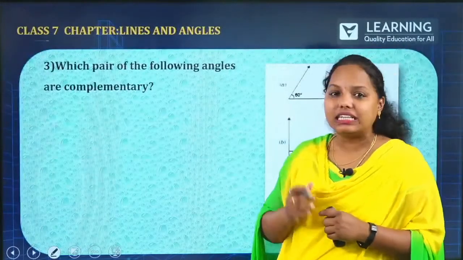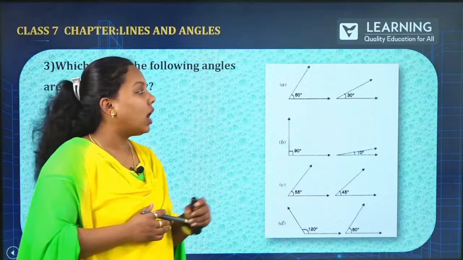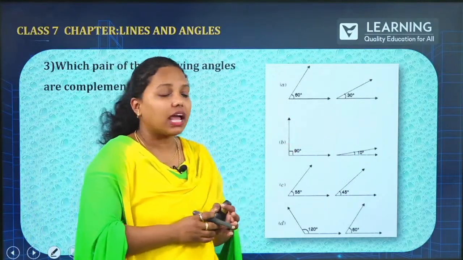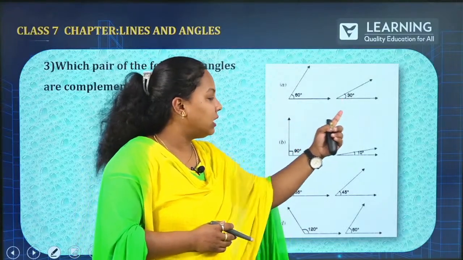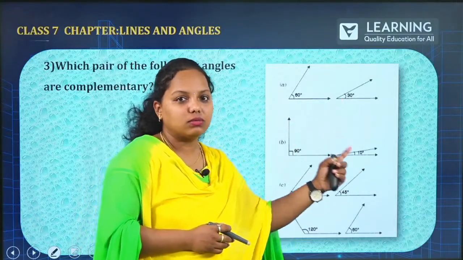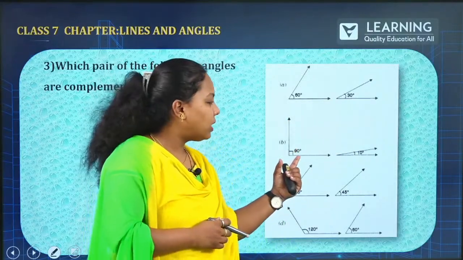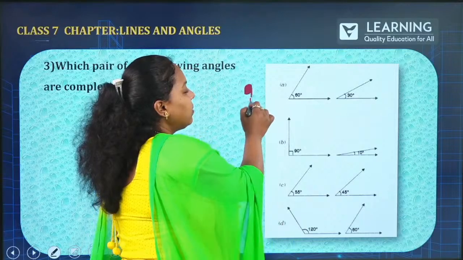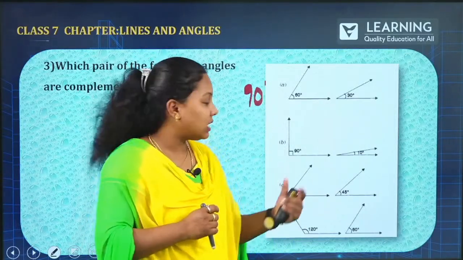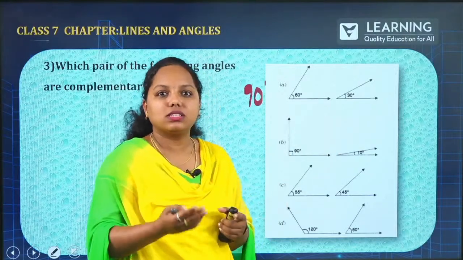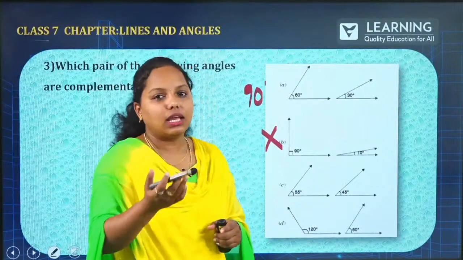Now, how about the third question? Which pair of the following angles are complementary? So, which are the angles that are complementary? Here, 60 degree and 30 degree, 90 and 10. So, what is 60 and 30? That is obviously 90 degree. Let me write over here. So, this is 90 degree. Already one option you are able to guess. How about 90 and 10? Obviously, this is more than 90 degree. Obviously, option B is eliminated.